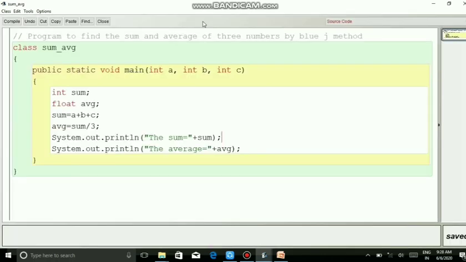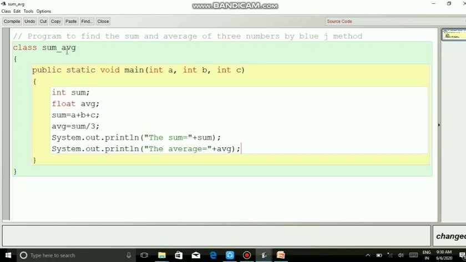The second method, that is input through function argument. It is also called the BlueJ method. So this is one of the methods to accept the value from the user at the time of execution of the program. The variables whose values are to be input must be provided as arguments inside the main method. Here is a program to find the sum and the average of three numbers by BlueJ method.